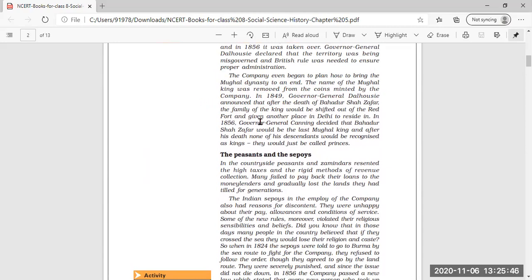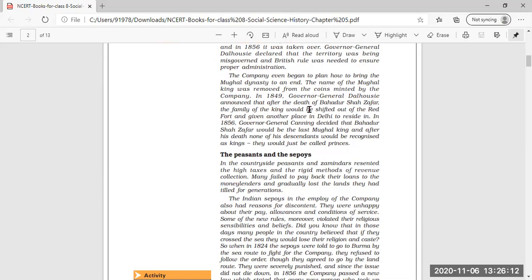The name of the Mughal king was removed from the coins minted by the company. In earlier years, the coins were imprinted with the ruler's name and picture. Now, the East India Company removed the name of the king.